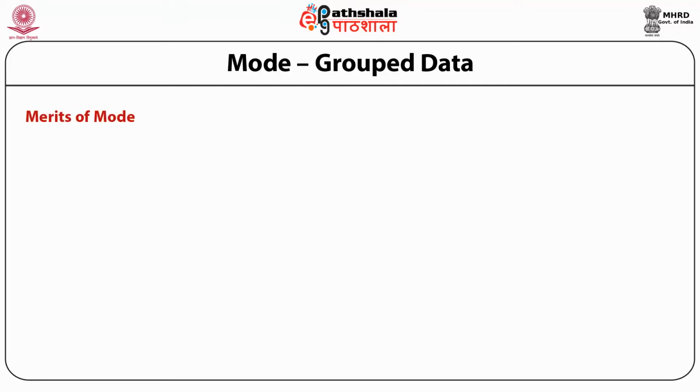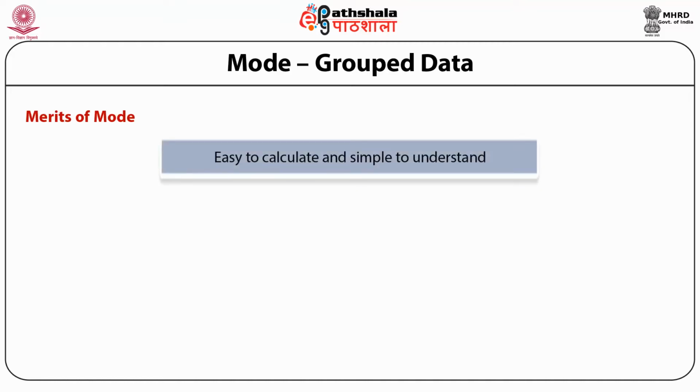Now let's look at the merits of mode. First important merit is that mode is easy to calculate and simple to understand. It's so simple that even a person who is truly a layman can also understand what mode is, because you have just to tell him that mode is something which occurs the maximum number of times. That is the most common thing. So even a layman can tell you what is the most common thing.